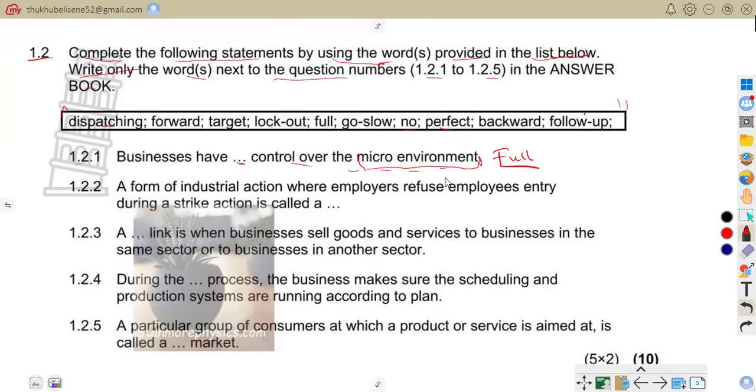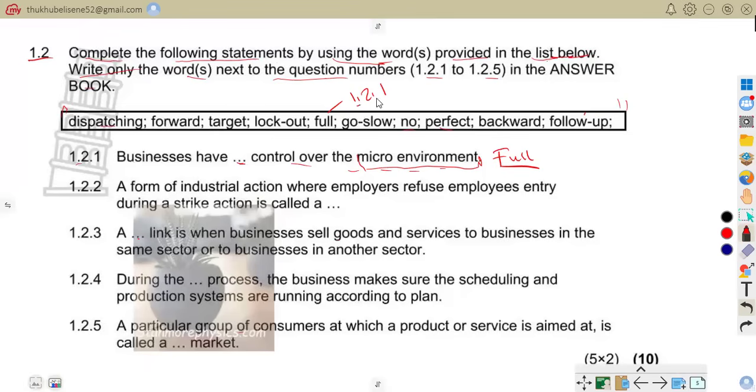Business have full control over the micro environment because it consists of internal factors such as employees, management, and resources. So business can influence that. They have full control, people. Let us move on to 1.2.2. So like we've said here, it's a full control.